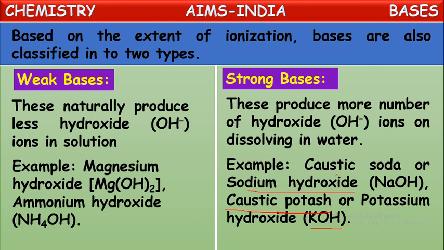Sodium hydroxide is commonly known as caustic soda. These are examples of strong bases. When you dissolve these bases into water, almost all the molecules split into respective ions, that means positive and negative ions are formed from their molecules. So these are called strong bases.